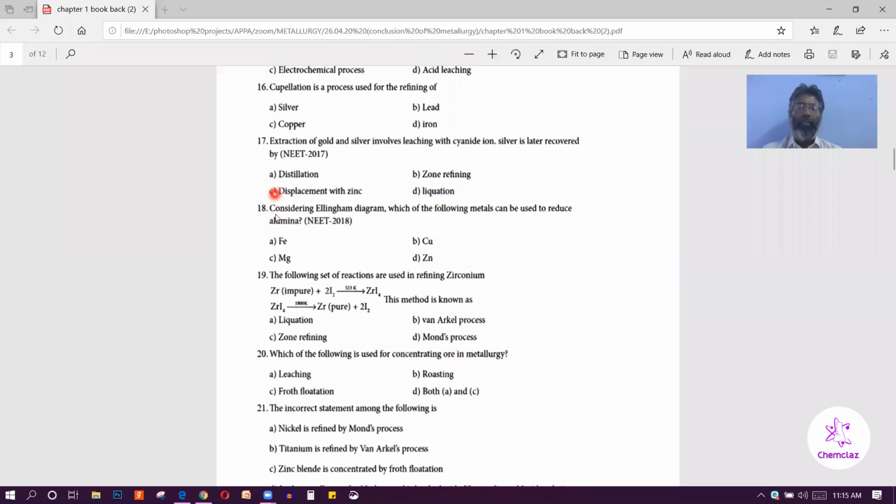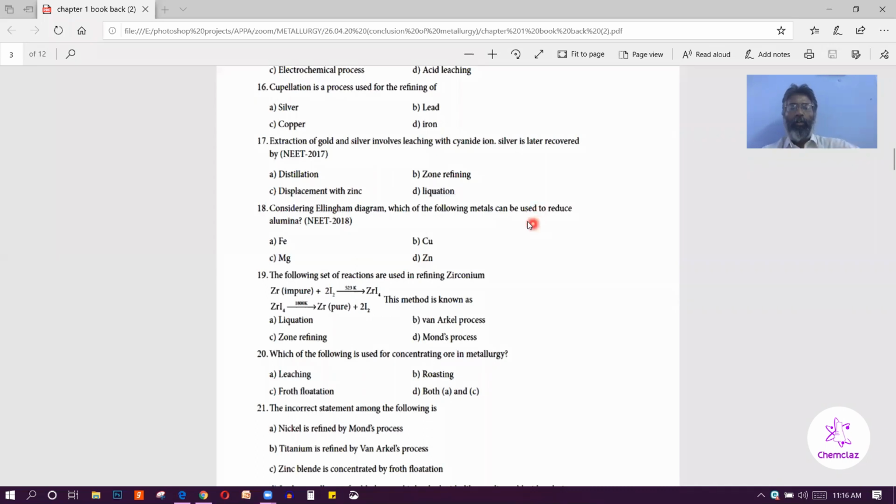Question number 18. Considering Ellingham diagram, which of the following metal can be used to reduce alumina? So which one is used to reduce alumina? So you have to see the Ellingham diagram. In that Ellingham diagram, the metal used as a reducing agent must be located below the oxide. That metal only can be used as a reducing agent.